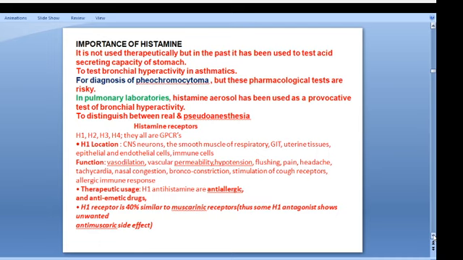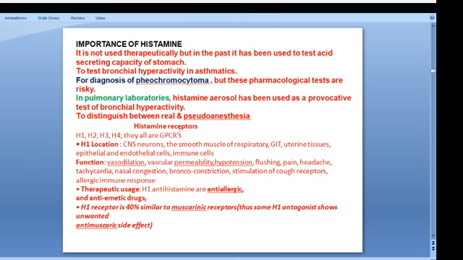So this is all we have. I will tell once again about histamine. Histamine has no therapeutic uses. It is used only for the test of acid secretion capacity of the stomach, and also to test bronchial hyperactivity of asthmatic patients, and for the diagnosis of pheochromocytoma. But these pharmacological tests are very risky. In pulmonary laboratories, histamine aerosol has been used as a provocative test for bronchial activity, and another use is to distinguish between real and pseudo anesthesia.